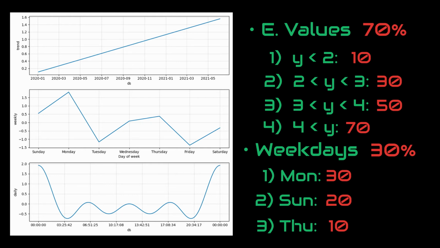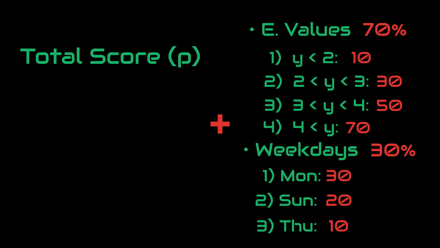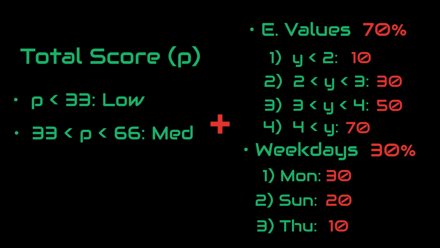At that point, all we have to do is sum both of them up and come up with a total score. And if that score is less than 33, then we can say that we don't expect any tweets from Elon. If it is between 33 and 66, then we can say that maybe we can get a tweet. And finally, if it is higher than 66 points, then we can expect a tweet from Elon on the given day.